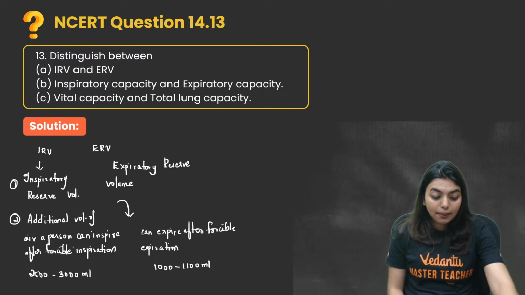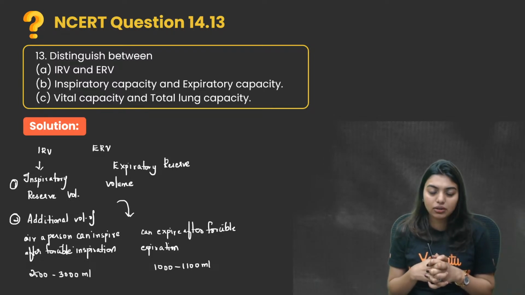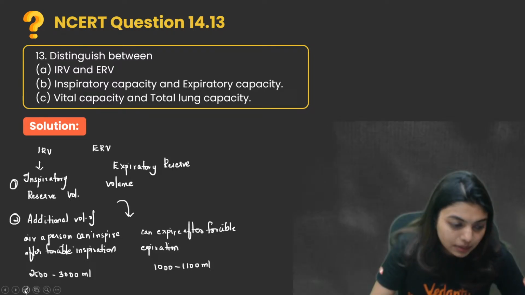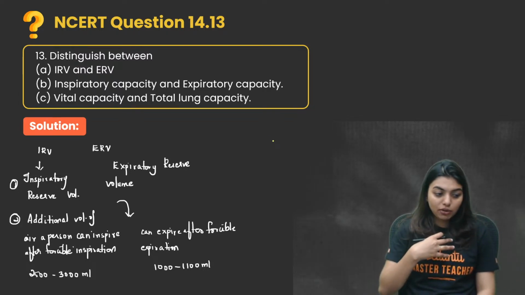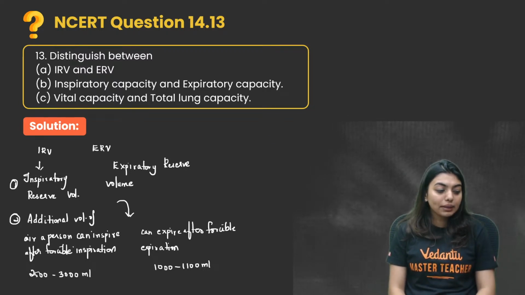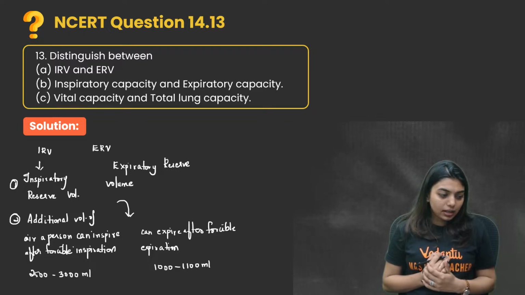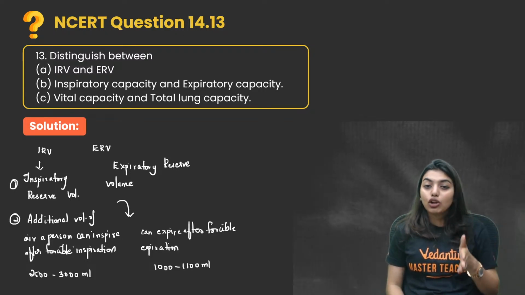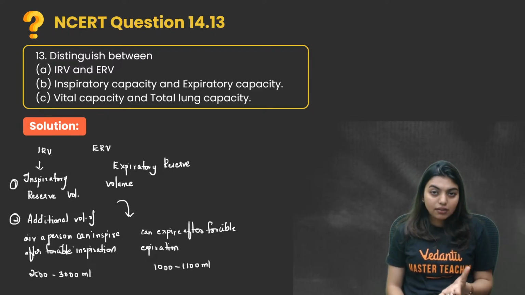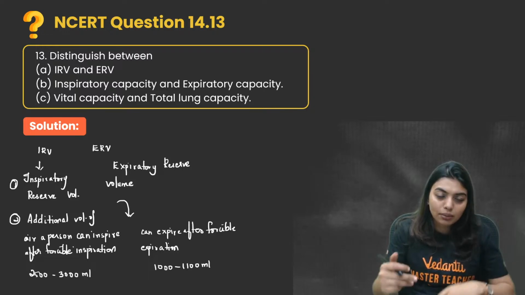Now, inspiratory capacity and expiratory capacity. As I told you, capacities are additions of something. Inspiratory capacity is the total volume of air that can be inspired after a normal expiration. That is how much air I can take in. That will be your IC. And EC will be the total volume of air a person can expire after a normal inspiration.